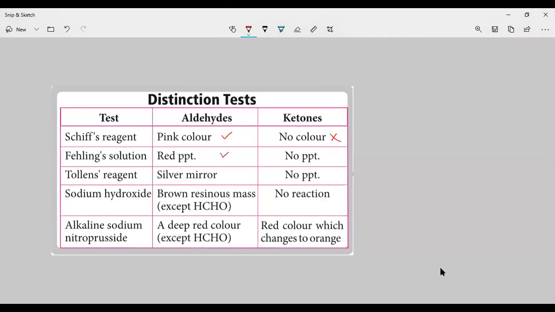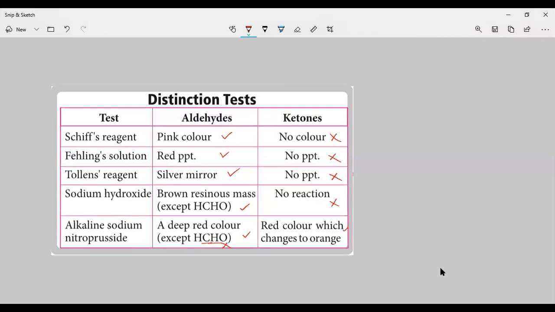Aldehydes will undergo the Fehling solution test, but ketones won't. Aldehydes will show a positive test for the Tollens reagent, but ketones won't undergo this. Aldehydes can react with sodium hydroxide and form a brown resinous mass, but ketones do not. Aldehydes react with alkaline sodium nitroprusside and you are going to get a deep red color. See the exception case: formaldehyde won't give the sodium alkaline nitroprusside test. Ketones will also show red color, which changes to orange.